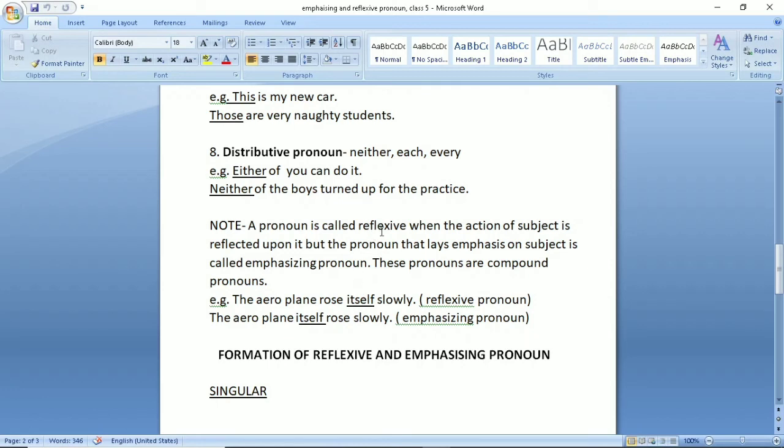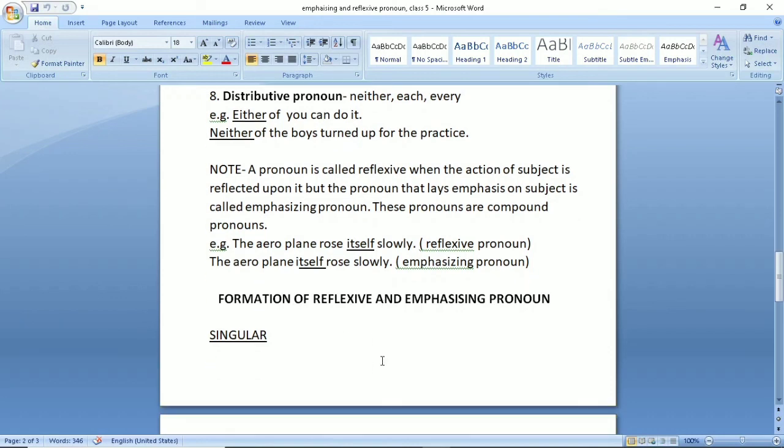And what is said about emphasizing? The pronoun that lays emphasis on the subject is called emphasizing pronoun. So the pronoun which is paying more attention to the subject, which is emphasizing. For example, the aeroplane itself rose slowly. So students, you can see that in example number 2, itself is placed immediately after the subject, and in the first example itself is placed after the verb. So in number 1 it is reflexive and in number 2 it is emphasizing.